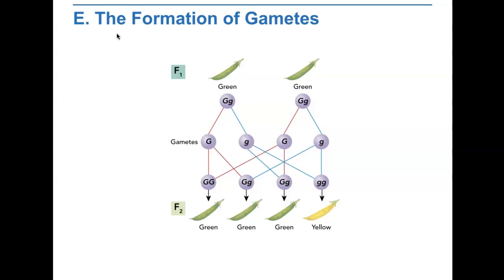Alleles separate during gamete formation and then pair up again in the F2 generation. A capital letter represents a dominant allele. A lowercase letter represents a recessive allele. Now we can see why the recessive trait for yellow pods, which is a lowercase g, reappeared in Mendel's F2 generation. Each F1 plant in Mendel's cross produced 2 kinds of gametes, those with the allele for green pods and those with the allele for yellow pods. For green pods, it's represented by a big G.